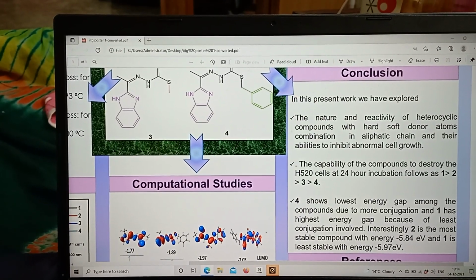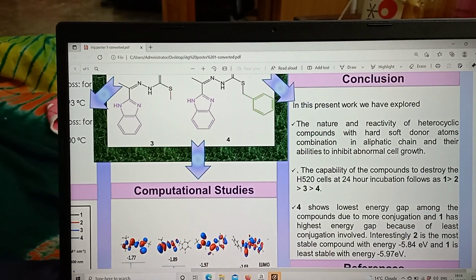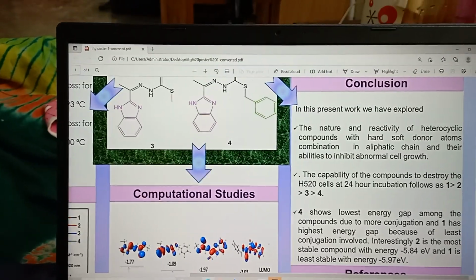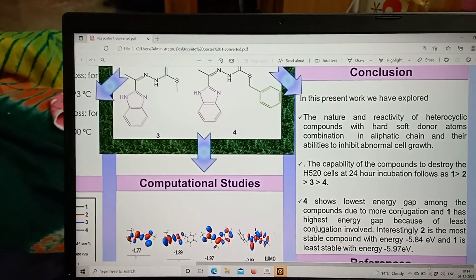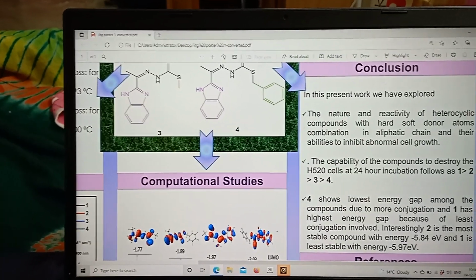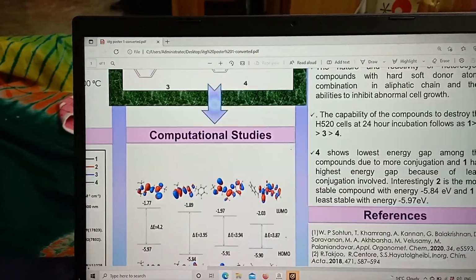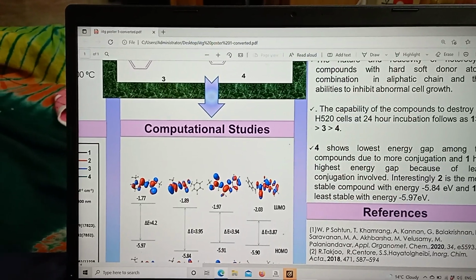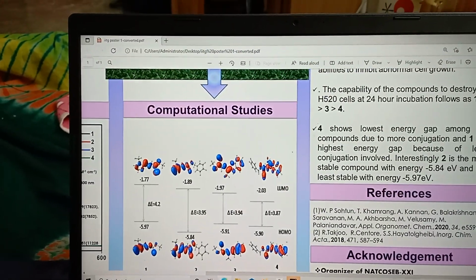So it's time to draw the conclusion. In conclusion, we can shortly say that the capability of the compounds to destroy H520 cells at 24 hours follows this order: 1, 2, 3, 4, and the computational studies also give us an idea about the chemical reactivity.